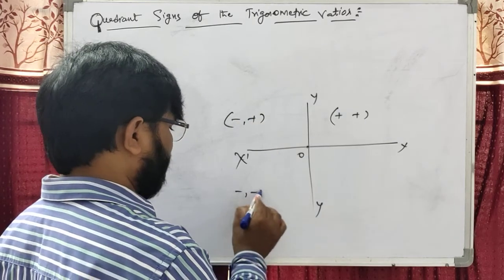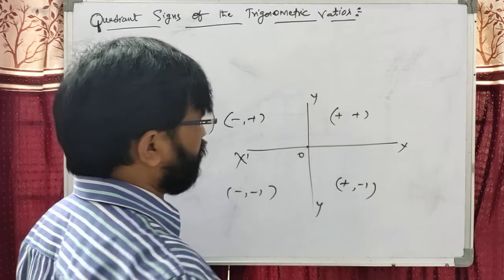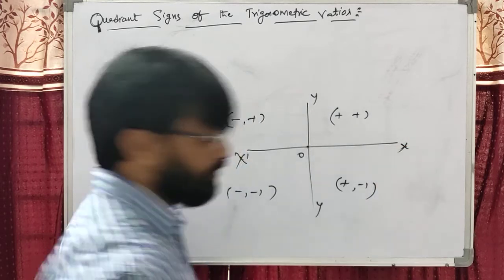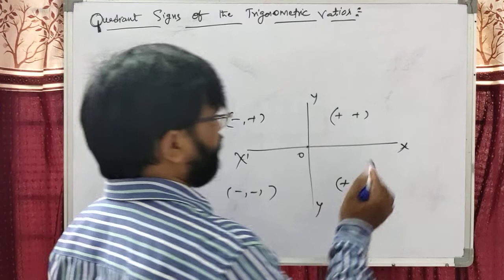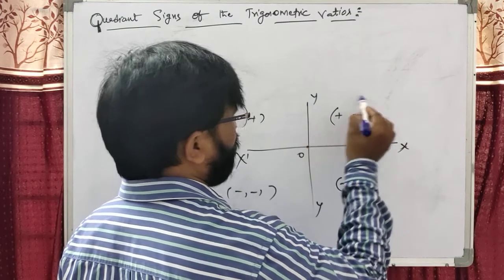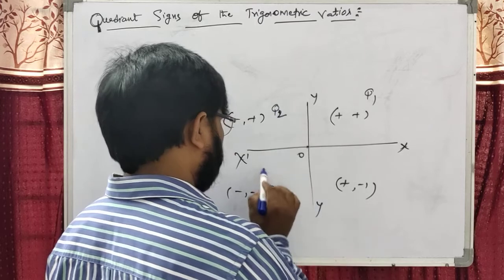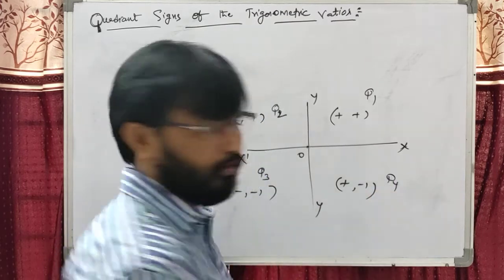In the third both are negative. In the fourth x is plus, y is minus. The x and y axes divide the coordinate plane into 4 parts. Each part is called a quadrant. The quadrants are denoted by Q1, Q2, Q3 and Q4.